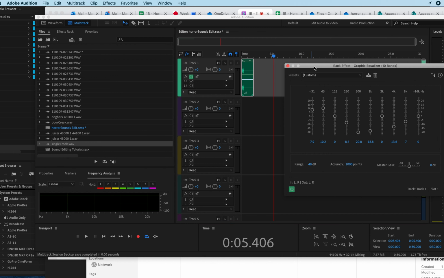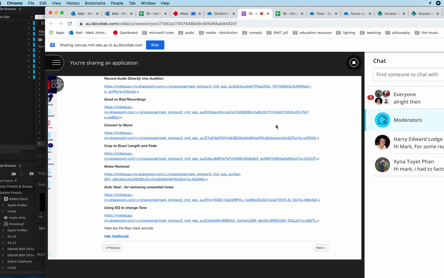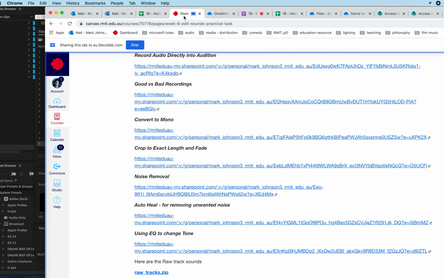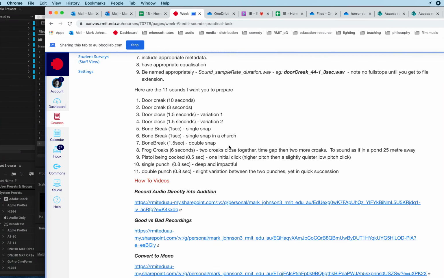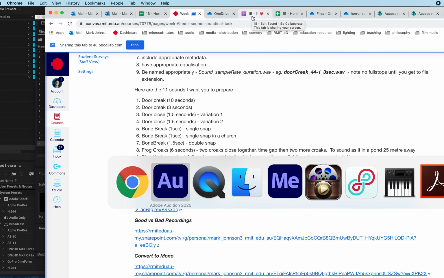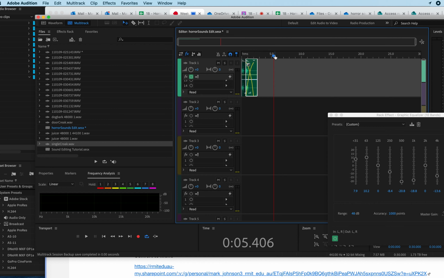There it is. Now I think the requirements suggested that the single croak was supposed to be 6 seconds. Go back to Audition. So we've got 6 seconds of sound. Let's just do the two croaks together. So I'm going to just pull those croaks apart like that, drag them out.